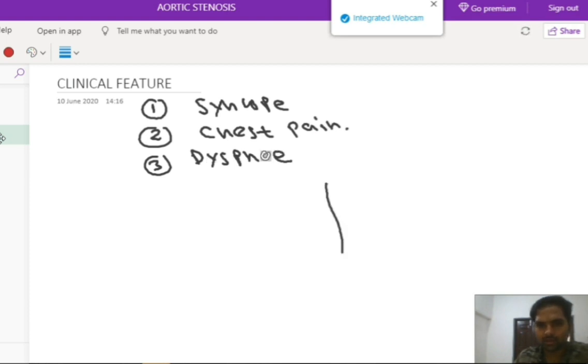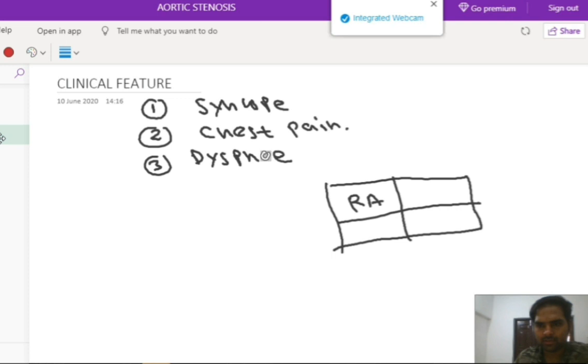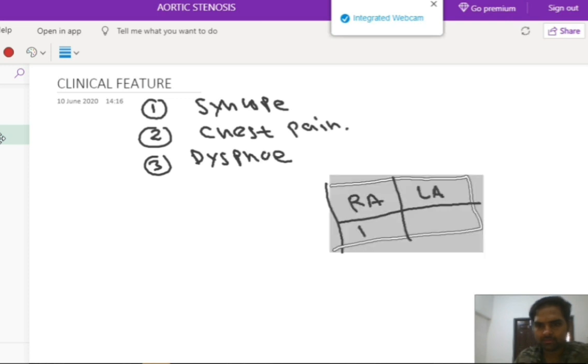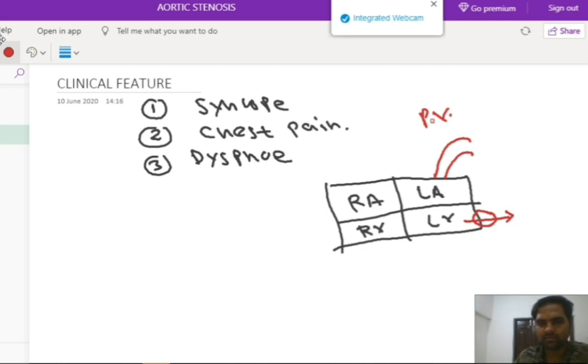Let's see here. I am drawing a line diagram of the heart, where you can see the right atrium, left atrium, the right ventricle and the left ventricle. Here is the aortic orifice from which the blood will go out. There is also the pulmonary vessel, which drains blood from the lung into the left atrium. Now why is there dyspnea?